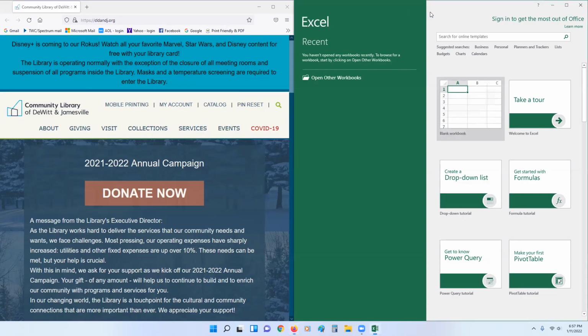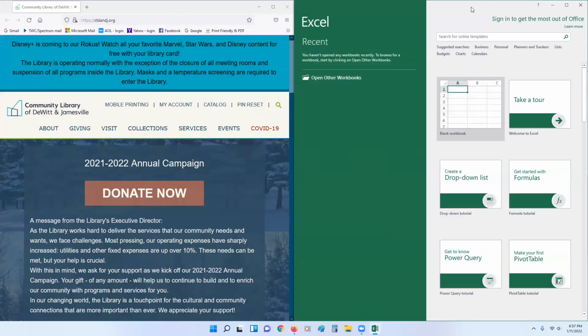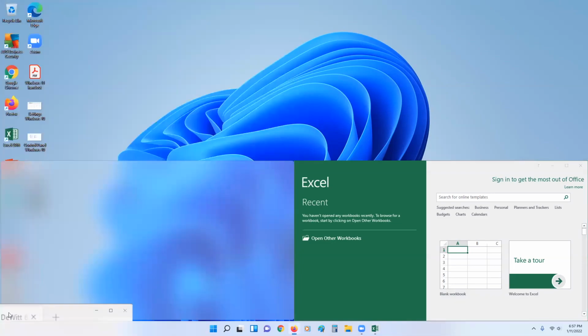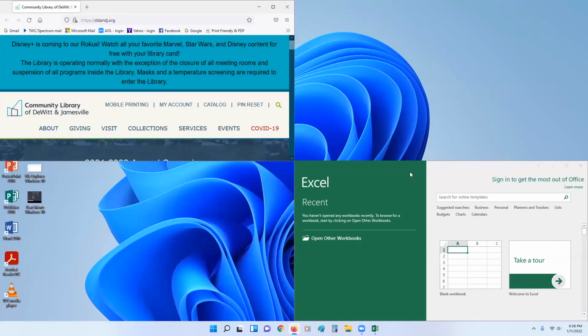In Windows 10, it works quite a bit differently. You would just drag it to where you want it, and then it would give you options. But this works a little bit smoother, I think. I have to practice doing the quarter spots because they can be a little finicky. All right, and again, that is Windows key and Z to get that snap menu going. Snap layouts. Who knew?